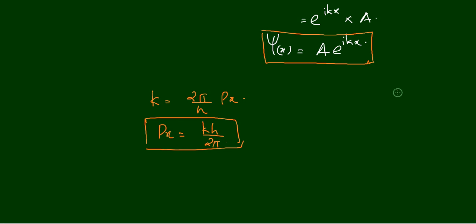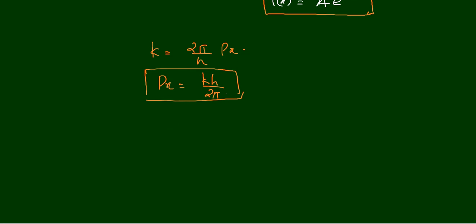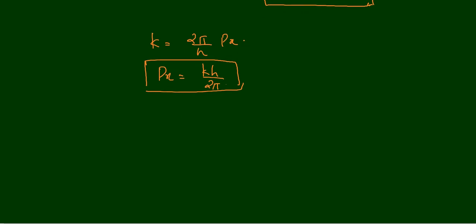I hope you understood the second postulate and the third postulate. The third postulate is very important. You have to remember that in the first postulate, we talked about the function. In the second postulate, we talked about the operator, and in the third postulate, we are talking about the eigenvalue.